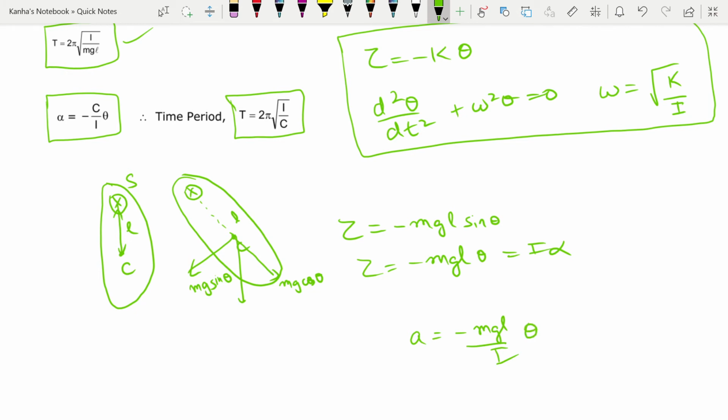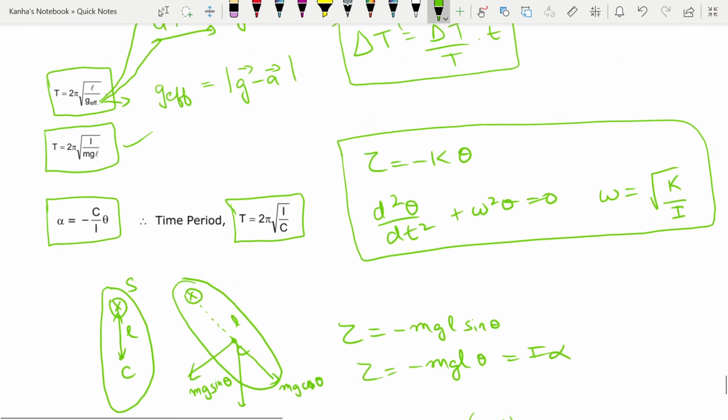Note that this is similar to the form A is equal to minus omega square x. So omega square becomes mgl by I, and from here you can easily get the value of your time period. So you should note these time periods down, and these will be essential in the examination because sometimes you might not get time to derive this.